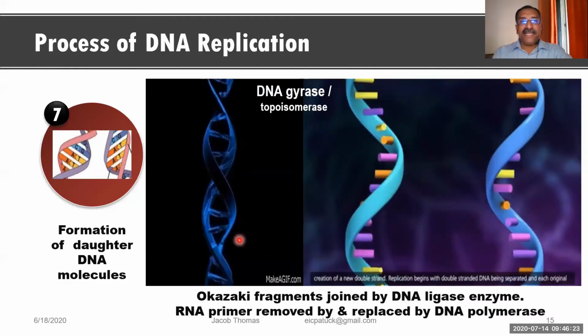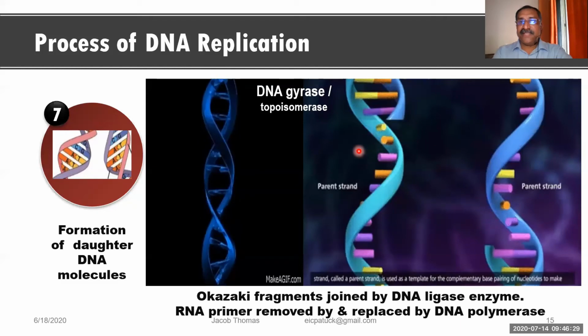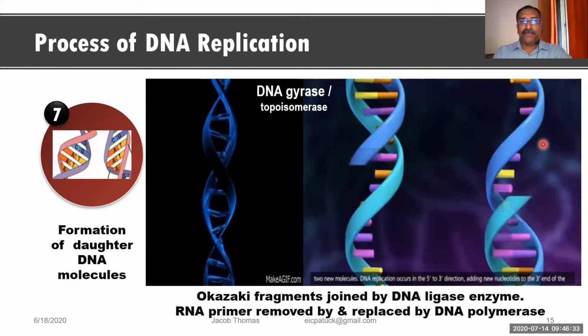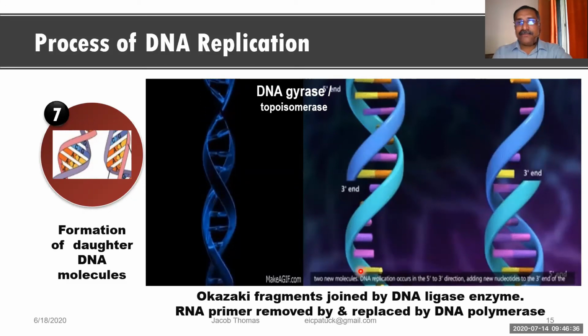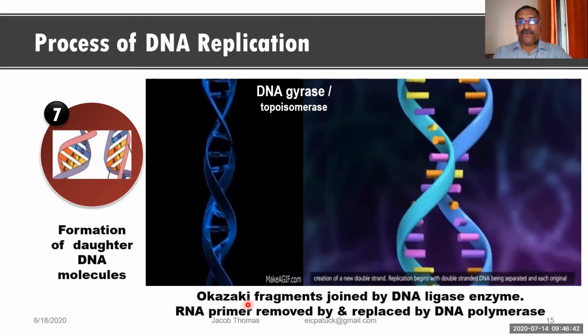Now you see this DNA is separated, 2 strands are formed, and we can notice both the strands. Synthesis is taking place in this direction. Here the synthesis is taking place in this direction. But on the lagging strand we can notice that Okazaki fragments are formed.